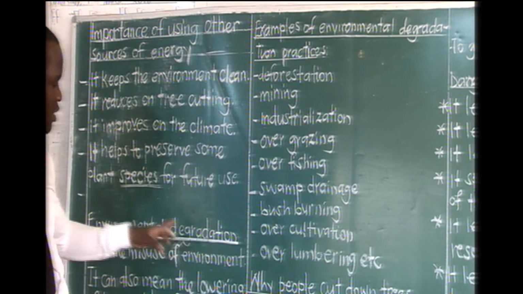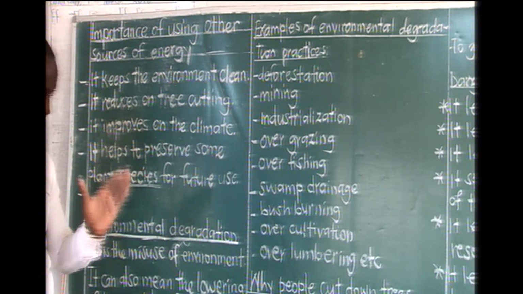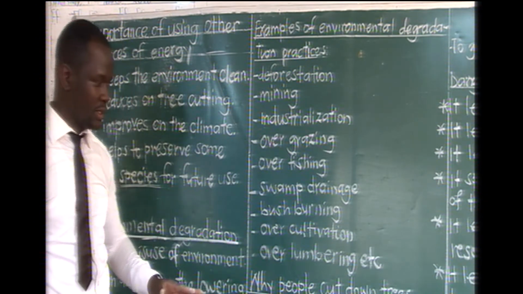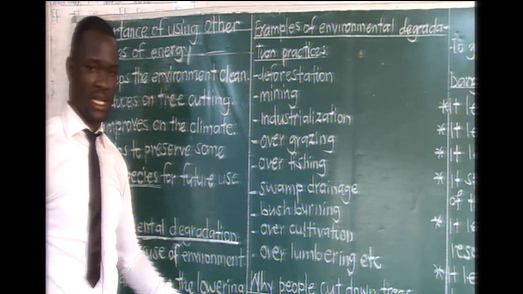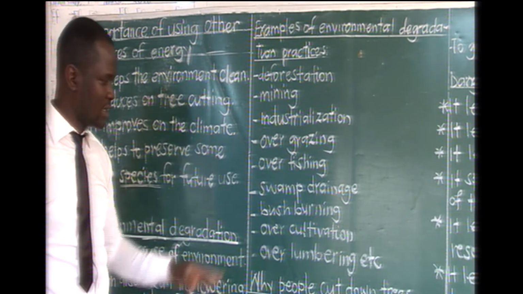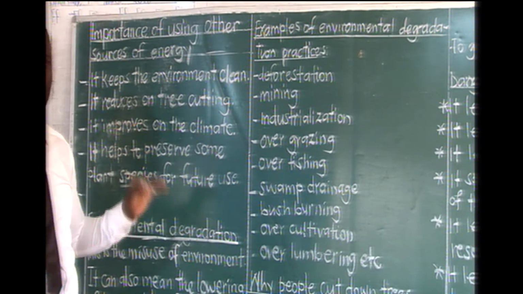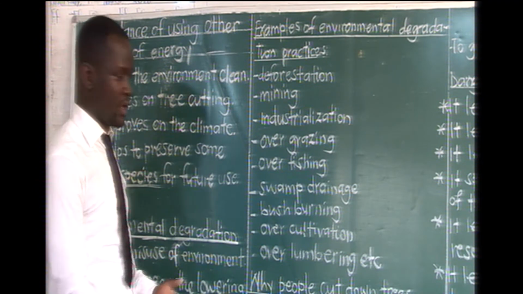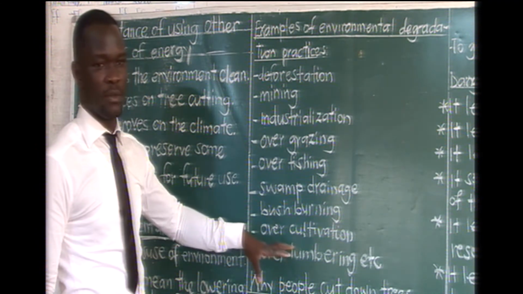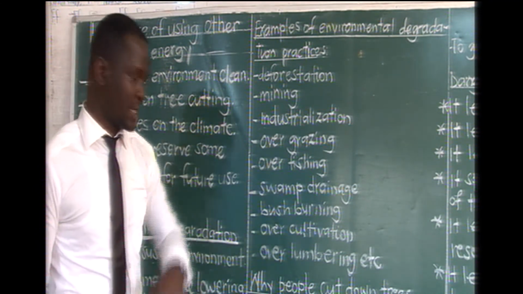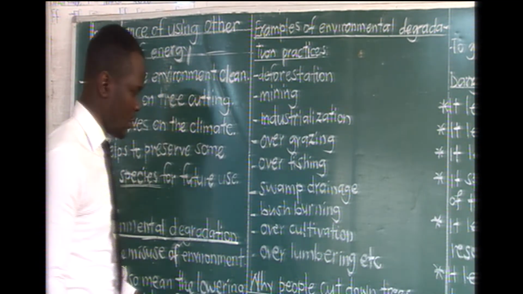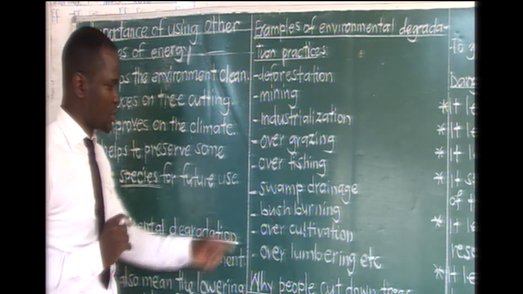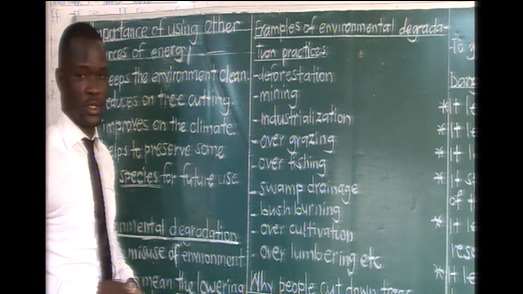resulting into environmental degradation. We have overcultivation, that is overusing land, growing land without leaving the land to rest. Overusing land season after season. Same land is being used without giving it time to rest, without bush fallowing. As we said in the beginning of our lesson, we understood bush fallowing. I'm sure you still remember it. So that one will also lead to the degradation of the environment.